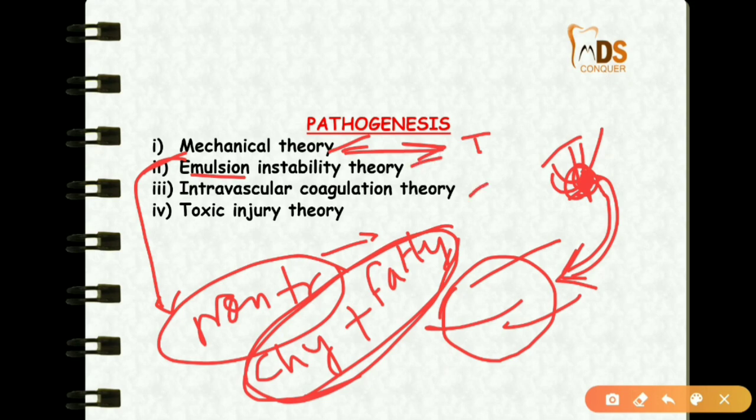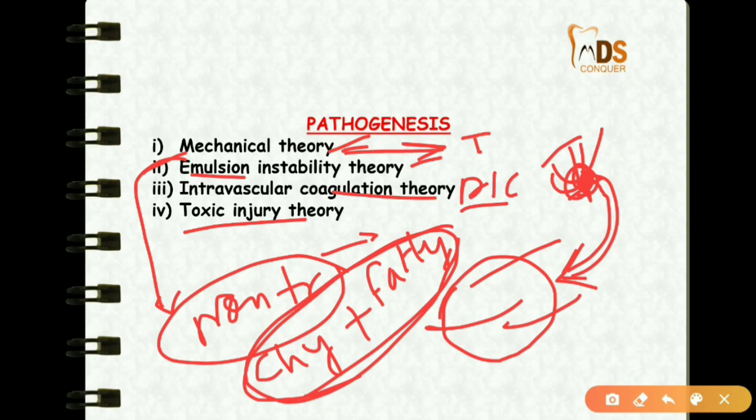Then there is the intravascular coagulation theory. In stress cases, some factors may be released and activate disseminated intravascular coagulation, DIC. Because of the stress, DIC is formed, which results in the formation of fat emboli. And finally, the toxic injury theory.